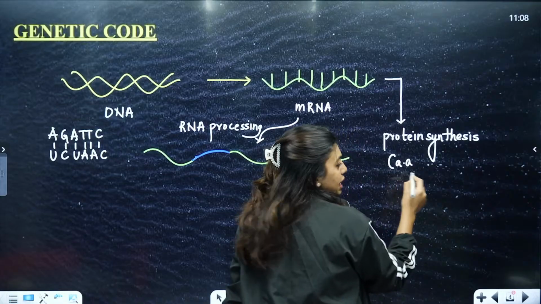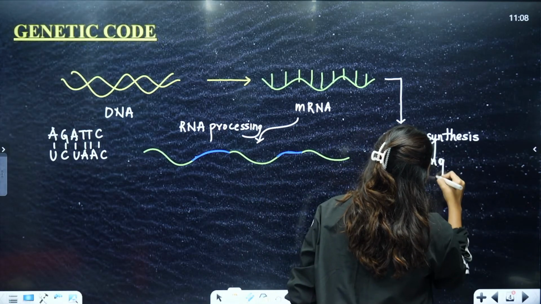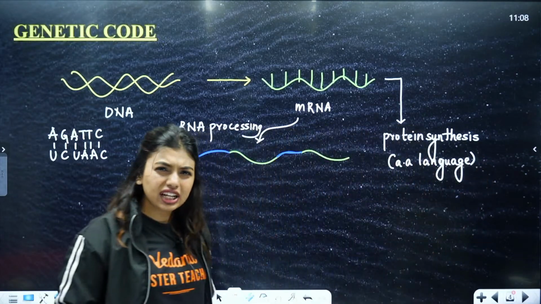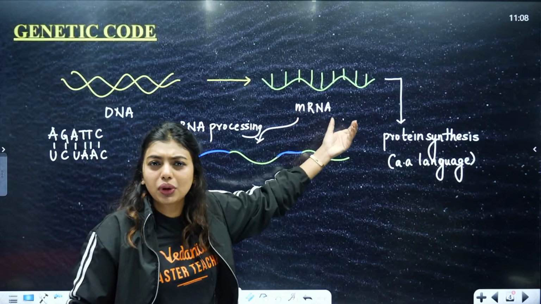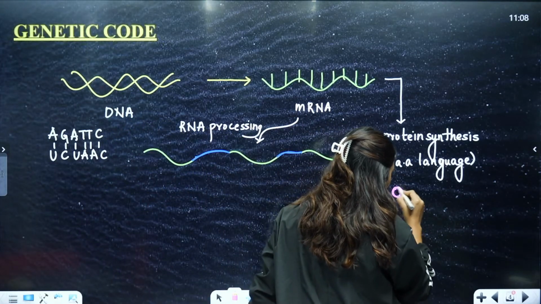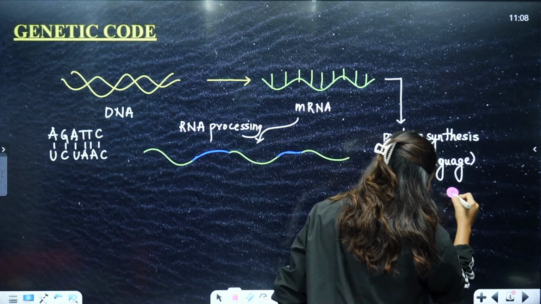Okay, AA means amino acid. So amino acid language we will be talking. Here you notice that there is no connection at all. There cannot be any connection, because here I cannot work according to complementary base pairing, because here what am I going to get? I am going to get polypeptide chains, right? I am going to get polypeptide chains.